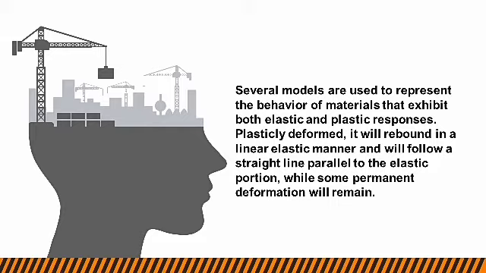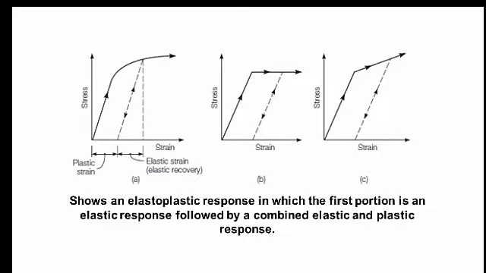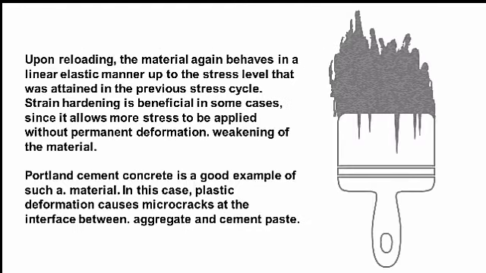If plastically deformed, it will rebound in a linear elastic manner and will follow a straight line parallel to the elastic portion, while some permanent deformation will remain. So, an elastoplastic response is one in which the first portion is an elastic response followed by a combined elastic and plastic response. Upon reloading, the material again behaves in a linear elastic manner up to the stress level that was attained in the previous stress cycle.